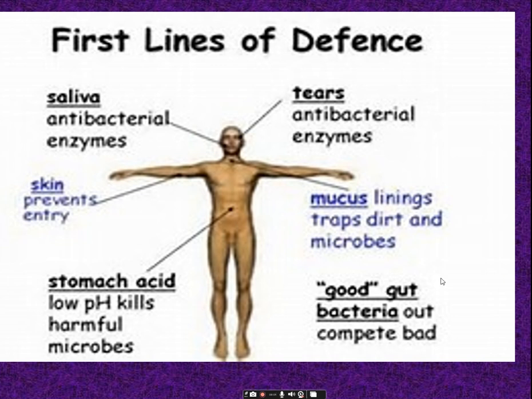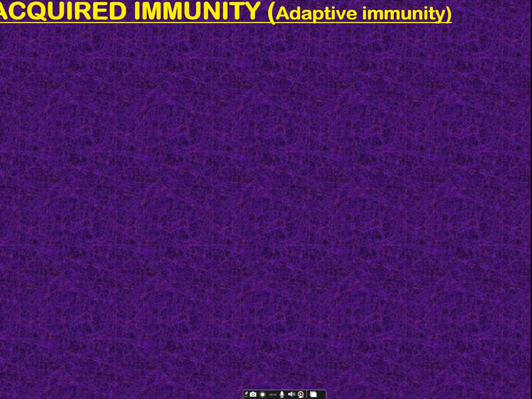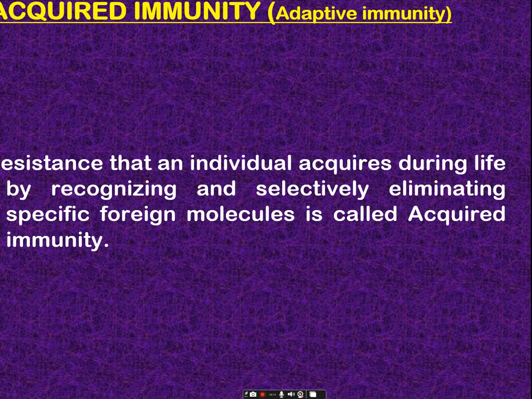So these all act as a first line of defense. Coming to the acquired immunity, also called adaptive immunity. It is the resistance shown by the individual, or it is acquired during the lifetime. So that's why we call it acquired immunity or adaptive immunity.